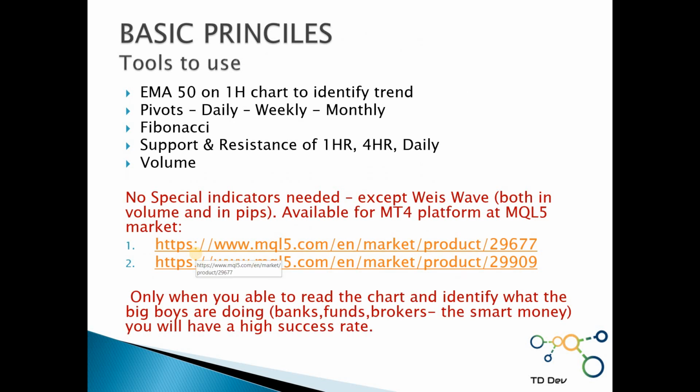Now, some basic principles and tools to use. We can identify the trend using an EMA 50 on a 1 hour chart. Good points to look at are pivots, daily, weekly and monthly. This is usually when the price can stop and turn. Fibonacci, of course, support resistance, very important, 1 hour, 4 hour and daily, and the volume. So there are no special indicators needed to trade except the Waves Wave.